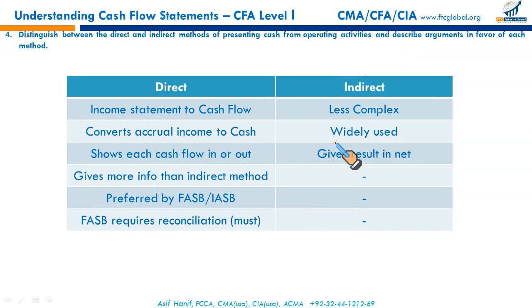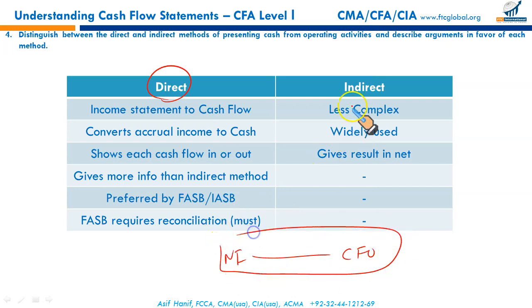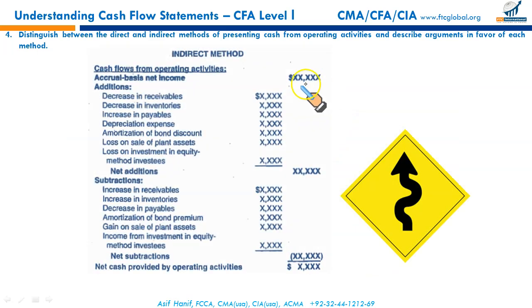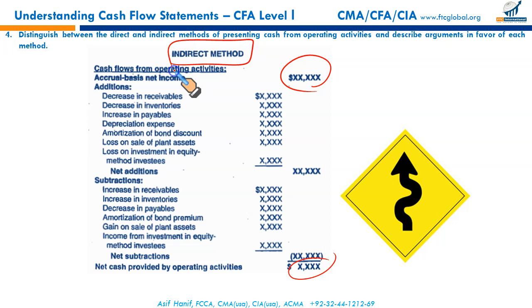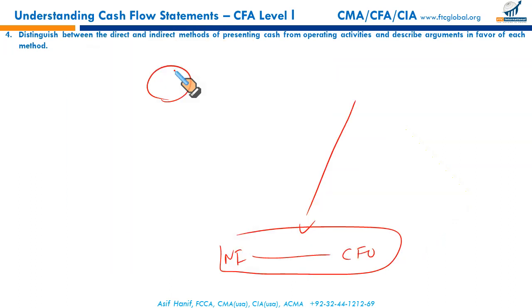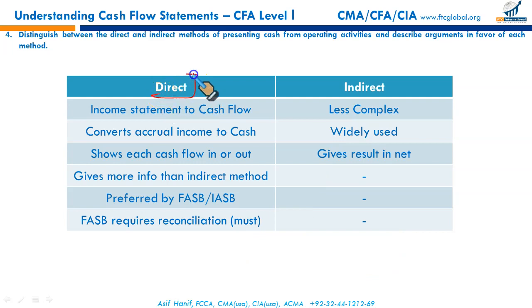But if you opted for direct method, you will have to provide a reconciliation between your net income and cash flow from operating activities, which is the indirect method. So in the US GAAP, if you decide to follow the direct method, you take the gross cash receipts, gross cash payments, still you will have to prepare a reconciliation which is the indirect method.